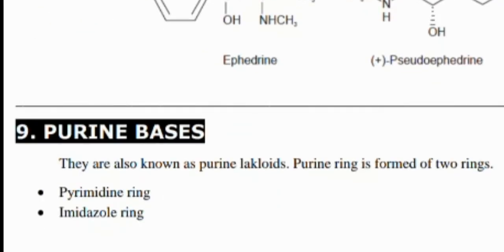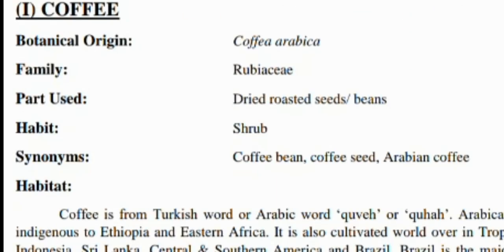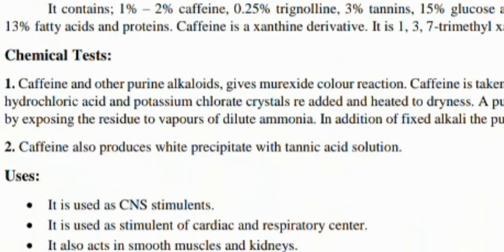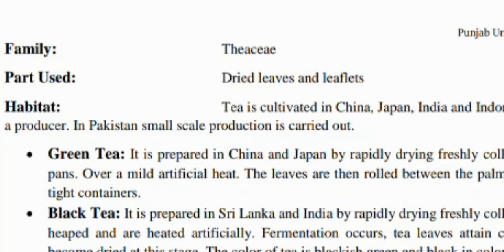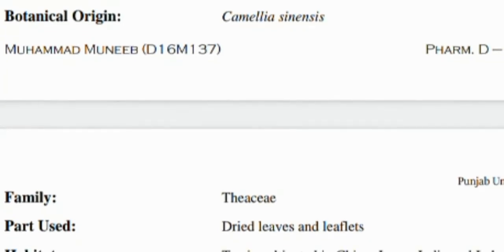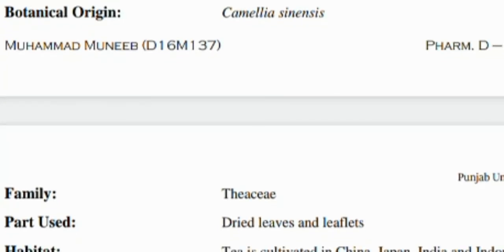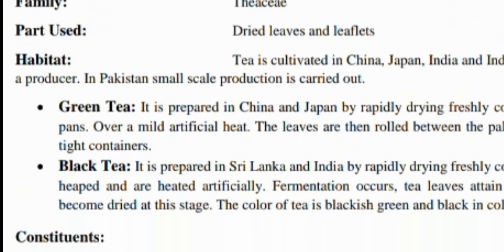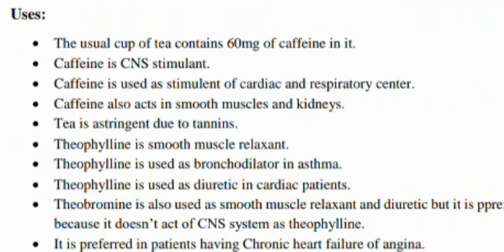And our last one is the purine bases, which includes coffee. Coffee is Coffea arabica, Rubiaceae family, and dried roasted seeds, and its use is as a CNS stimulant. Another one is tea, whose botanical origin is Camellia sinensis, family Theaceae, part used is the dried leaves, and it is used as a CNS stimulant.